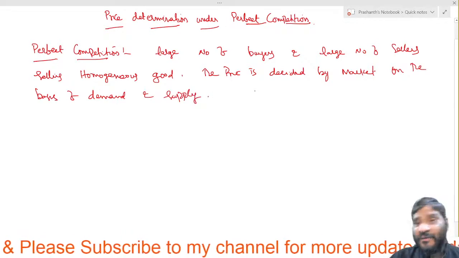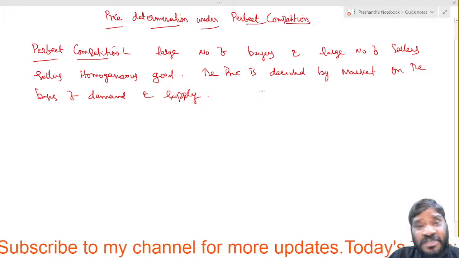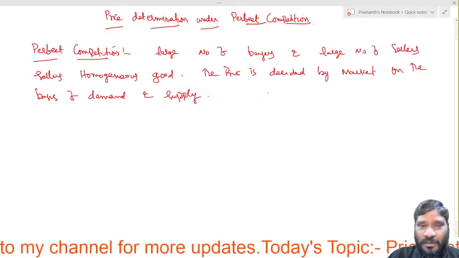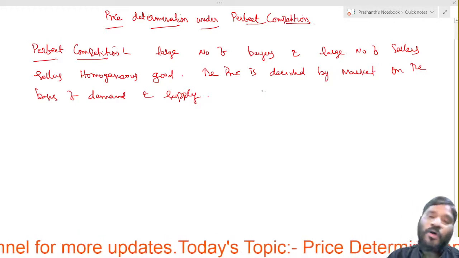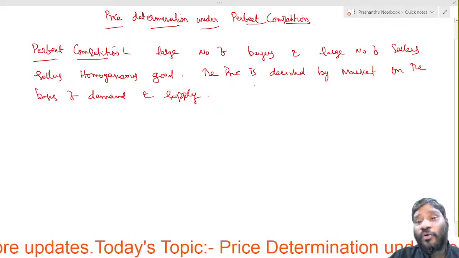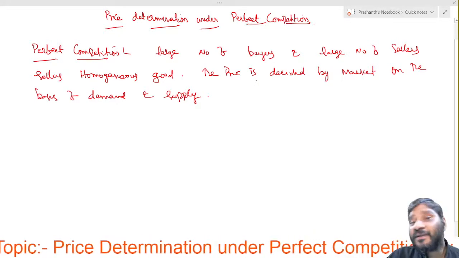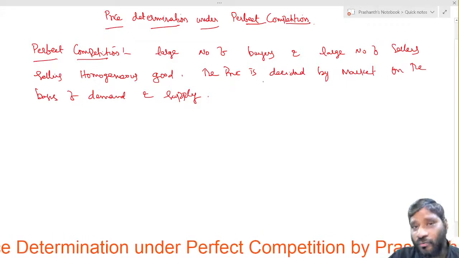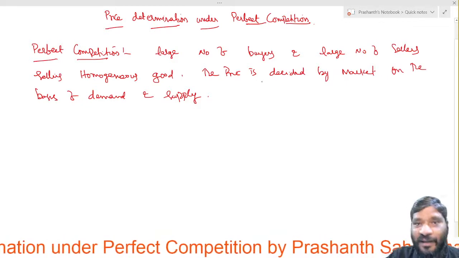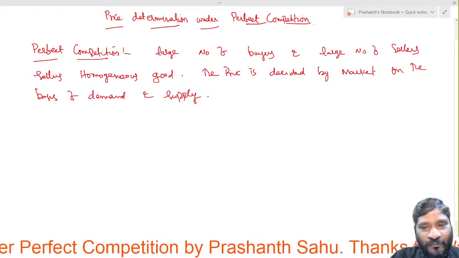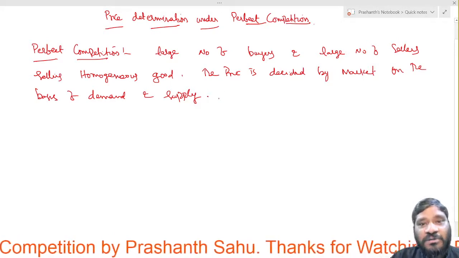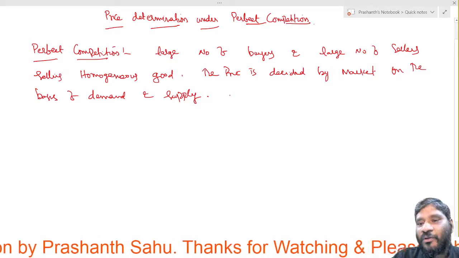In the previous we have discussed, price is decided by the market, not by the producer, not by the buyer. Who decides the price? Market. On what basis? Demand and supply. That how we are going to read now. Right? Before going that, let us check out some more points here.